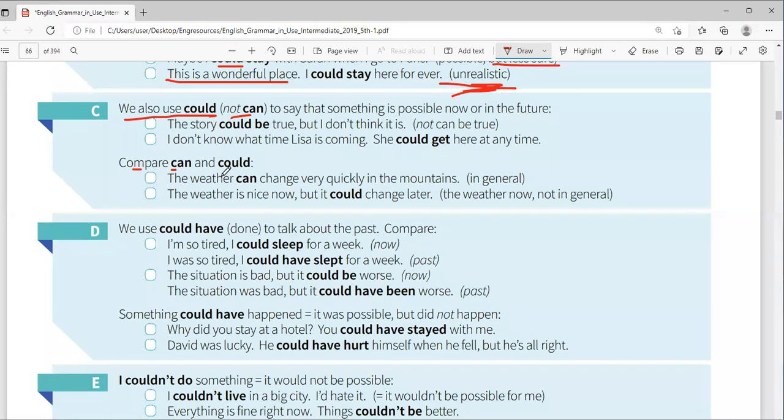Compare can and could. The weather can change very quickly in the mountains. When I say the weather can change, it's in general. It can change, by the way. The weather is now nice, but it could change later. Means the weather now, not in general. So when you say it could change, it's only in a particular situation. The weather is nice now, but it could change. So I'm referring to the weather that we have now. But when I say the weather can change very quickly in the mountains, I'm talking about what generally happens.